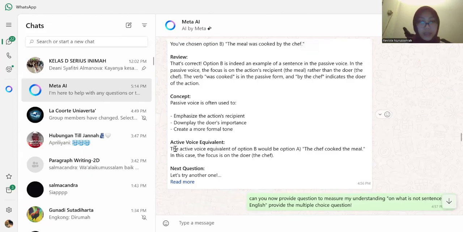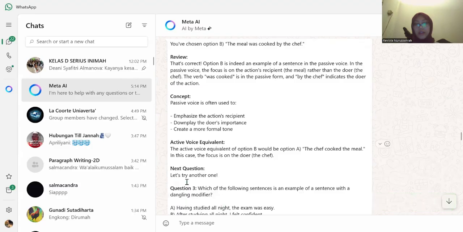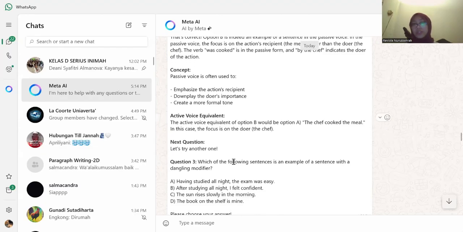And then it gave me an active voice equivalent too. The active voice equivalent of option B would be option A, the chef cooked the meal. In this case, the focus is on the doer, or the chef.